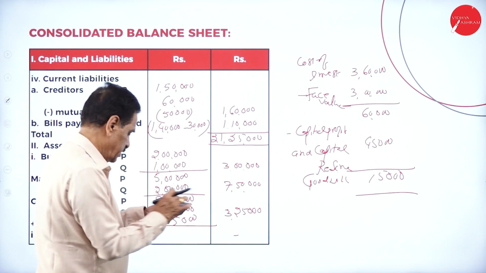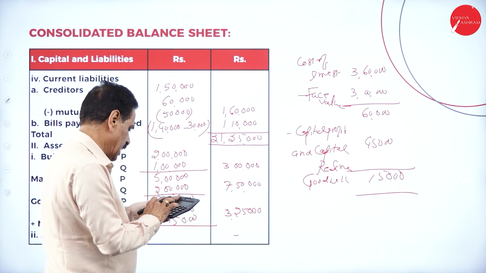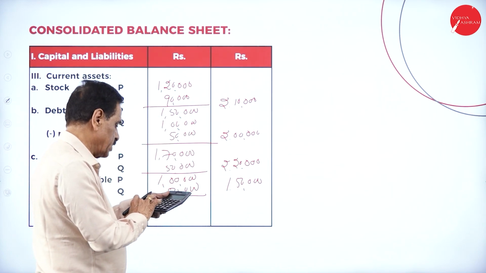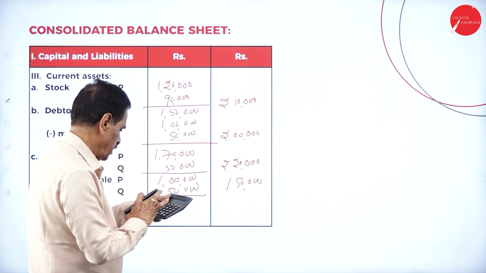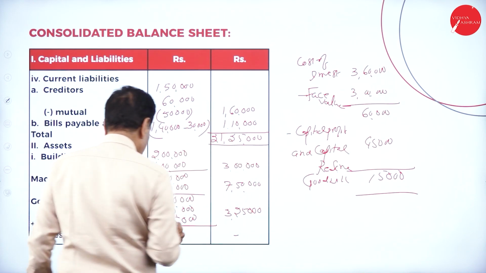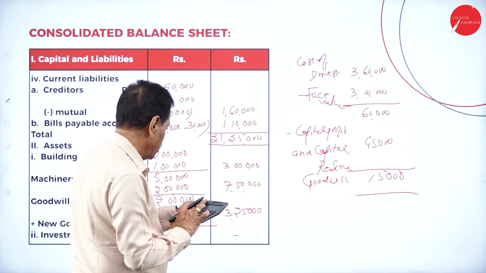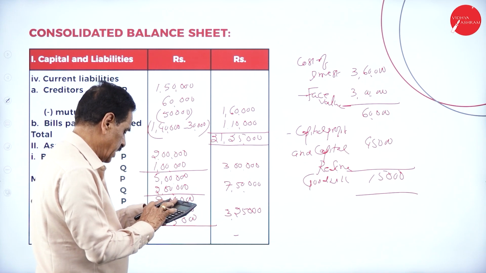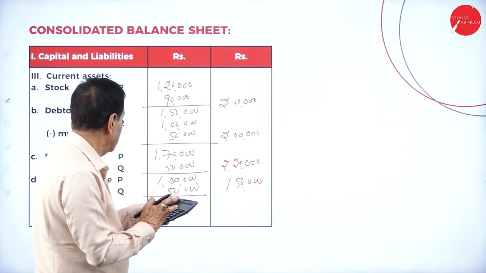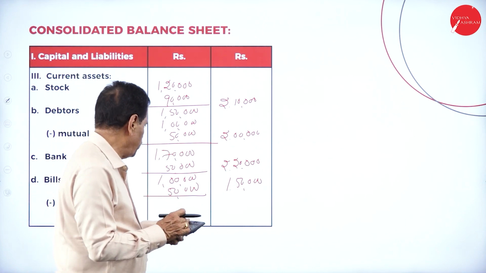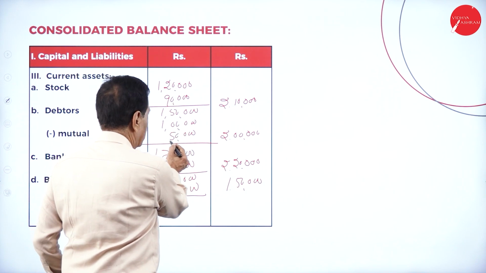Come back here. So this is 10 lakh 50,000 plus 3 lakh 25,000, 2 lakh 10,000 plus 2 lakh plus 2,20,000 plus 1,50,000. Debtor 2 lakh.